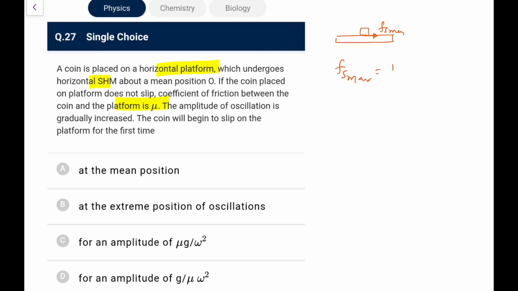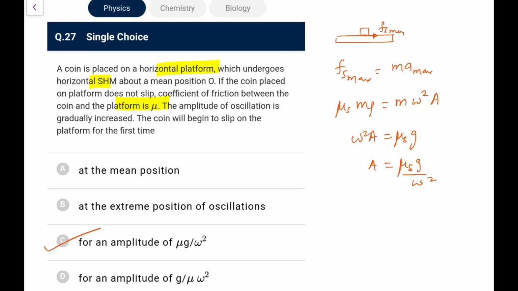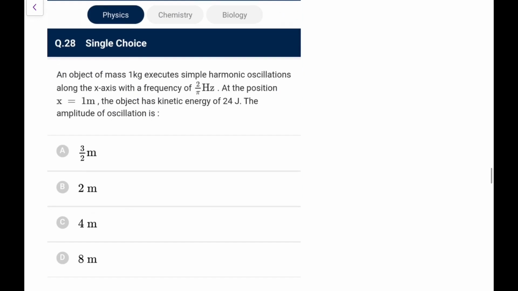So Fs max in the limiting case must be equal to m into A max. So for the limiting case, mu S n, that is mu S m g, is equal to m omega square A. So omega square A in the limiting case is mu S g, or A in the limiting case is mu S g by omega square. So the coin will begin to slip on the platform for the first time for an amplitude of mu S g by omega square. Go for option C. And it would be at the extreme positions, you can make out.